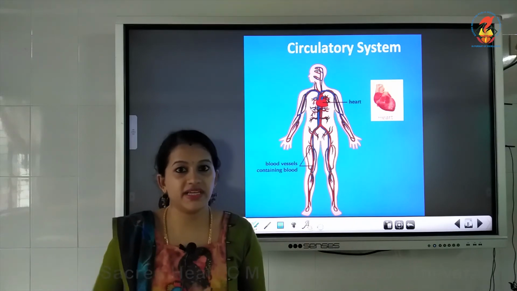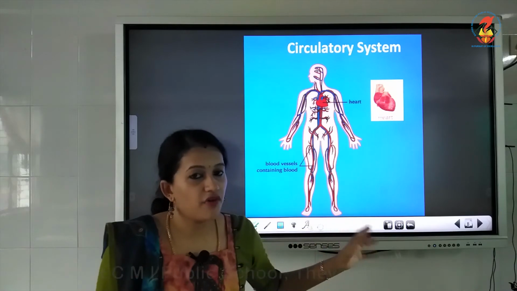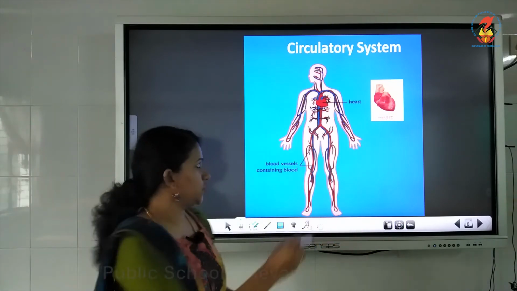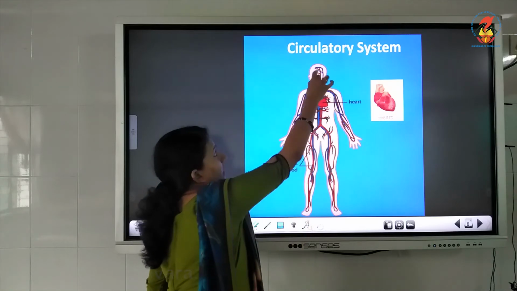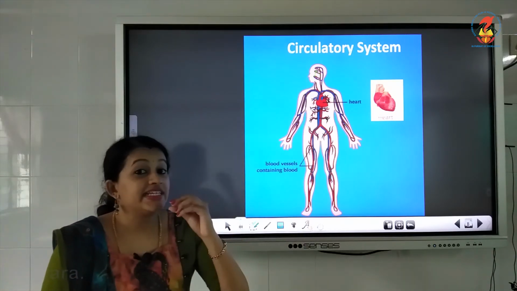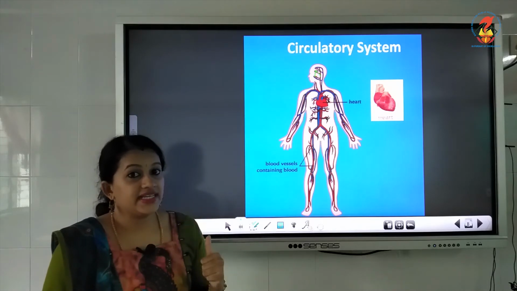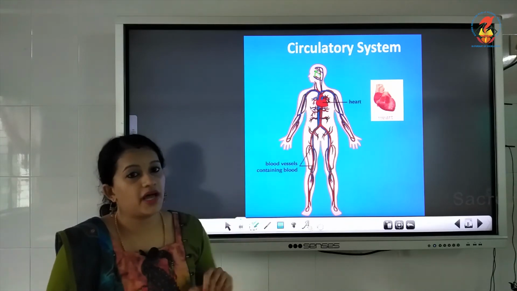Circulates means it is going from top of our body till the bottom of our body, to all the parts of our body, to everywhere. That's why it is called a circulatory system. So let us see what material is circulated, what is moving through all the parts of our body.